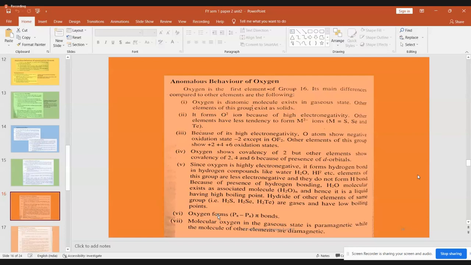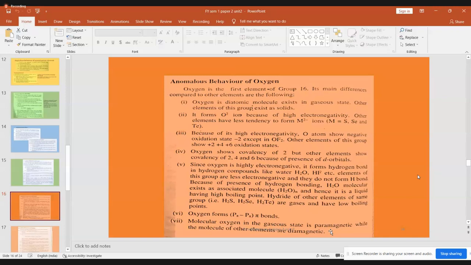When you understand this sentence, it goes without saying that it is forming a molecule. And in the molecule only there is a pi bond existing between the two atomic oxygens. Okay. Now, next is this molecular oxygen O2 is always paramagnetic, because when you draw the molecular orbitals, you will find there will be two molecular orbitals of the oxygen having unpaired electrons in it. So when you see a molecular orbital diagram only, you will know that there are two unpaired electrons, and those two unpaired electrons are responsible for paramagnetic nature.